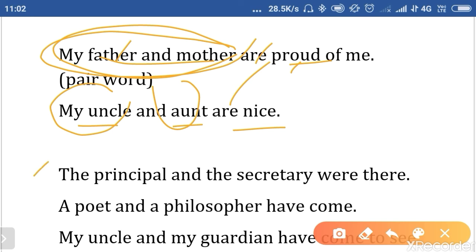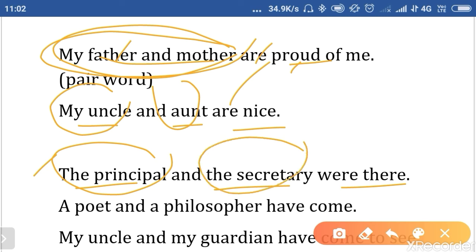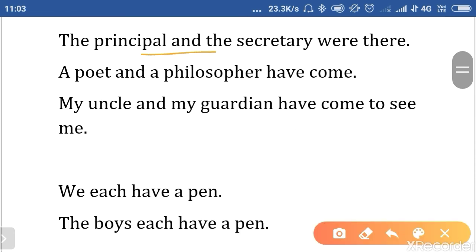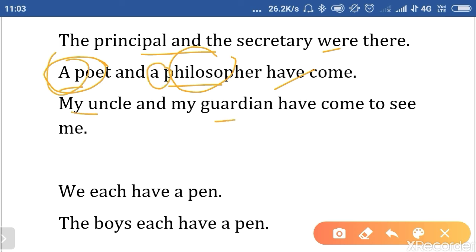The next one is: the principal and the secretary were there. Of course, the principal is different and the secretary is different because we have the article. The principal, the secretary: these are two different people, so we have used a plural verb. A poet and a philosopher have come. These are two different people, and another identification is that they are taking articles. My uncle and my guardian have come to see me: these are two people, so we have to use the plural form.